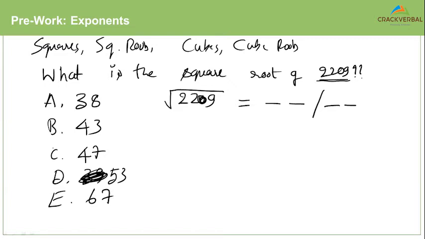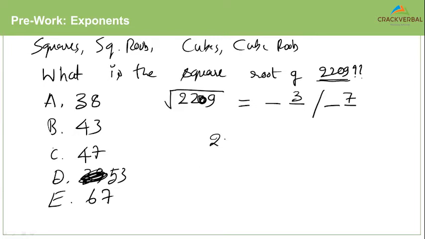If you have a perfect square ending with 9, what will be the last digit of the square root? You would utilize your knowledge of squares to answer this question. So it will be 3 or 7, right?